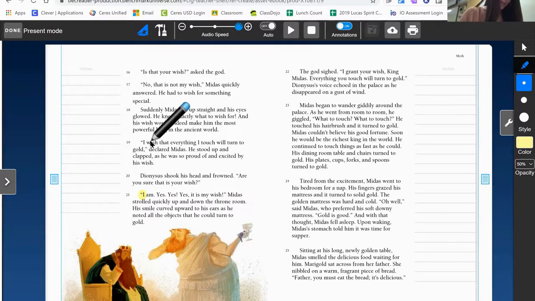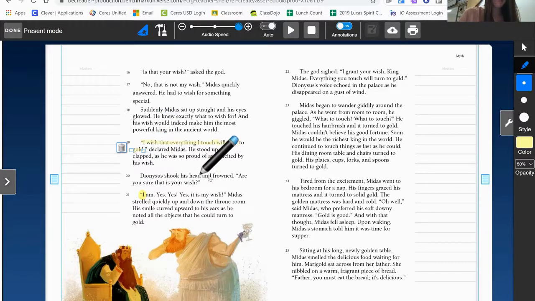Okay, so paragraph 19 has an important action. Midas announces his wish. I can tell this is an important event because there has been so much discussion leading up to it. I also think this wish will affect what happens later in the story, so I will go ahead and highlight it. This is an important key event. All right, let's continue reading. Next paragraph.